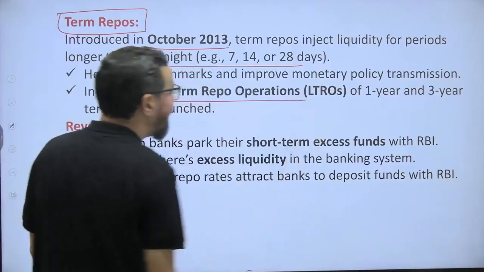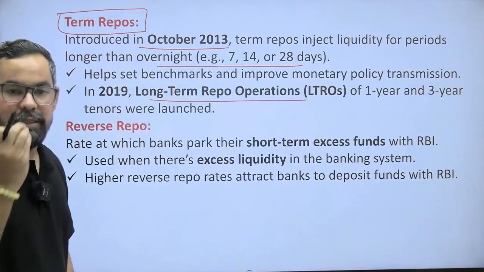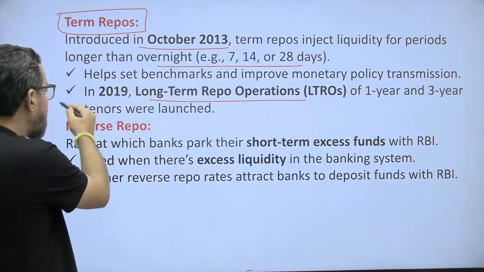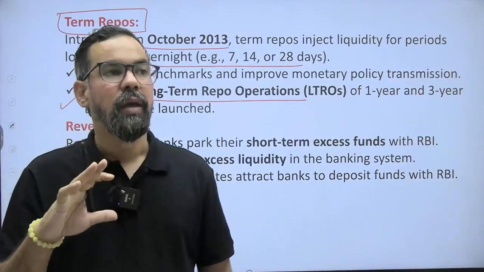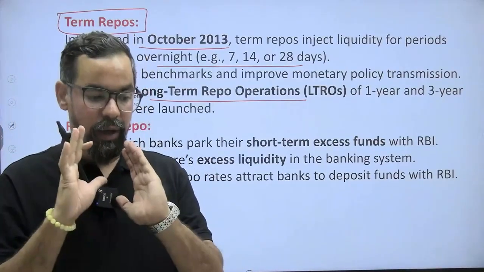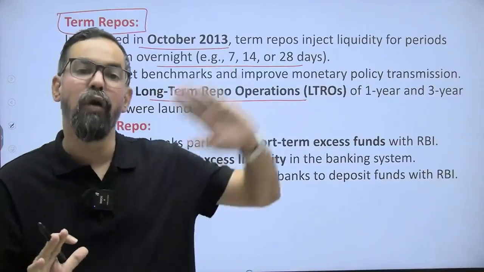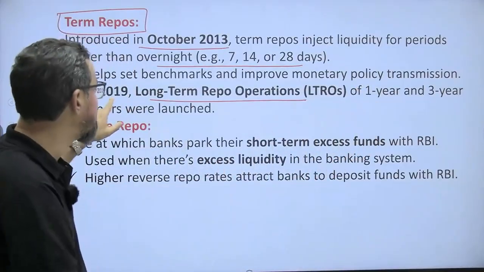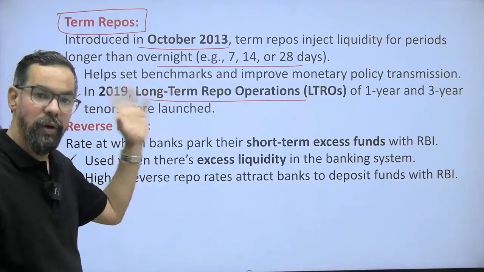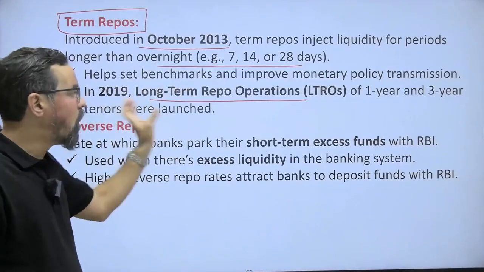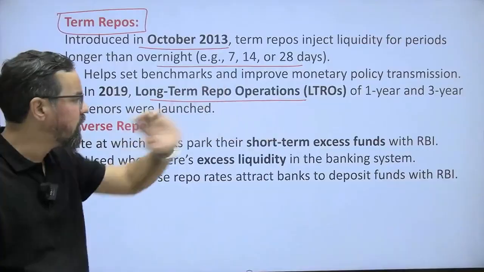Long-term, TLTRO, is for 1 to 3 years. It was introduced during the COVID period. Okay? So it is a kind of arrangement where banks get loans at the repo rate but for a long-term duration. T means targeted. We were targeting the impact of COVID-19 during that period. Okay. So long-term repo operation, 1 to 3 years, okay.